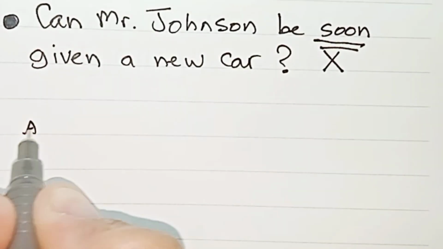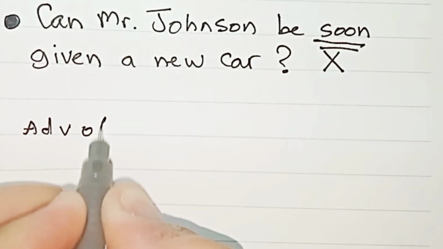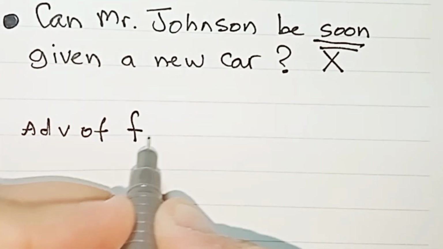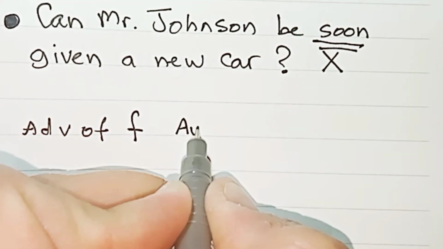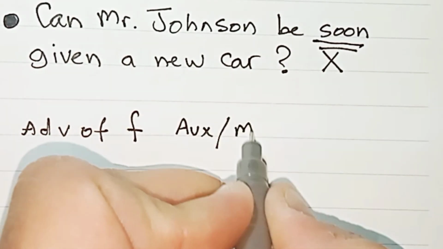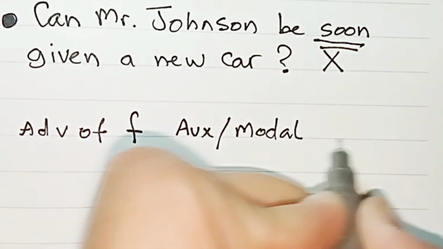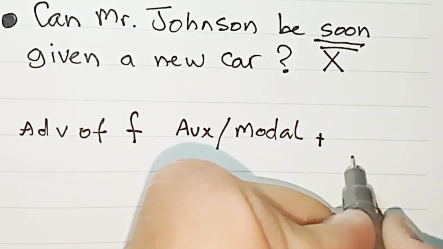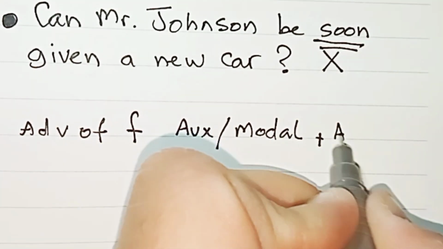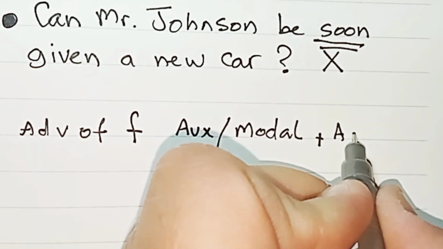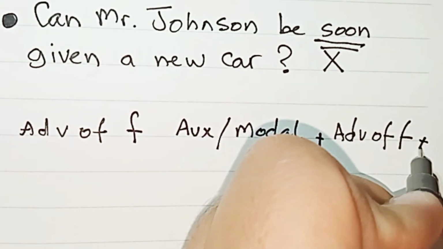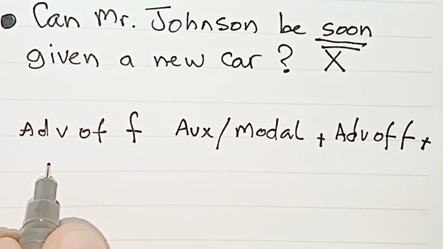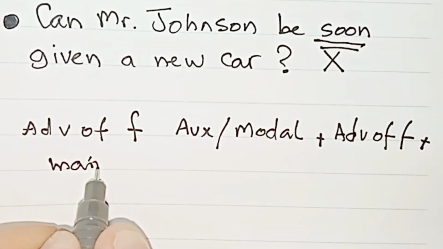Adverbs of frequency, they come between the auxiliary verb or modal verb plus this adverb of frequency plus the main verb.